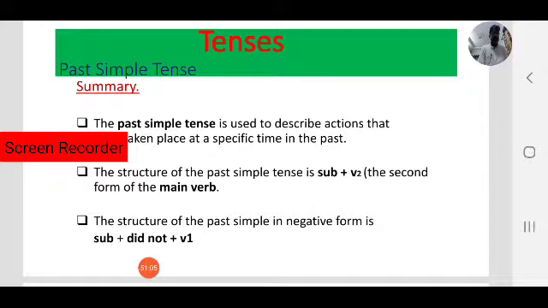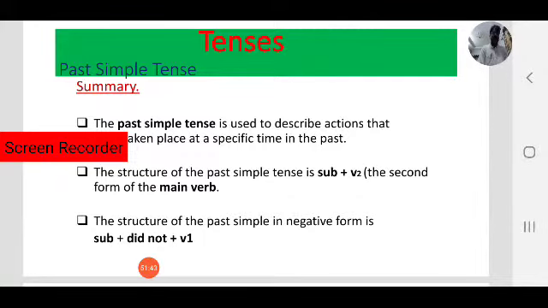As you know, past tense has 4 aspects: simple, continuous, perfect and perfect continuous. Today we focused on past simple tense, or simple past tense, to describe actions that have taken place at a specific time in the past.